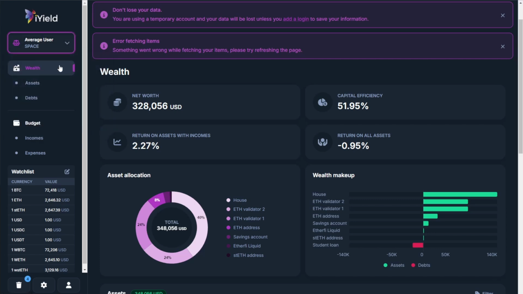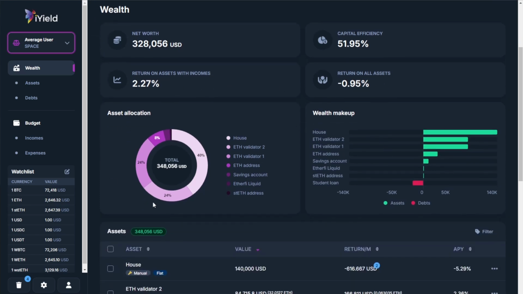But in this case, we're going to start on the Wealth tab. And the Wealth tab is going to give us an overview of not only our net worth and our capital efficiency, so how much total assets we own here, as well as how much we're actually putting to work in order to get some kind of yield, but along with that as well, our monthly return when it comes to our income and assets, and also just specifically on our assets. It's also going to show us an asset allocation breakdown.